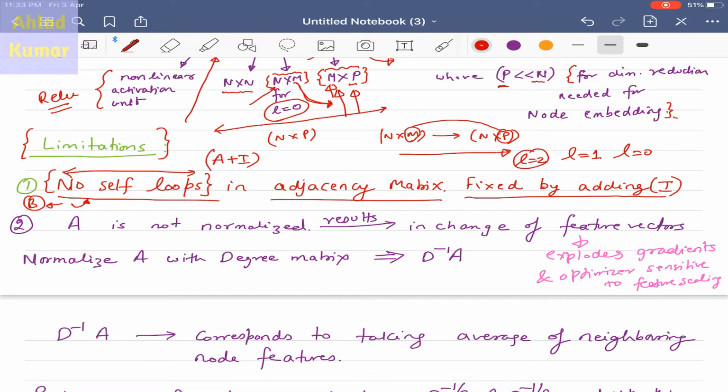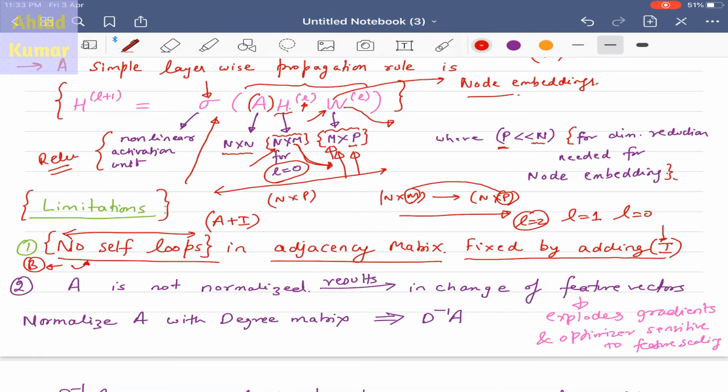But please note that here it's not trainable, because this identity matrix has all fixed elements of value 1, so it will not be trainable. What is trainable here is only the weight matrix, which is given over here. So this is the only matrix which is trainable.